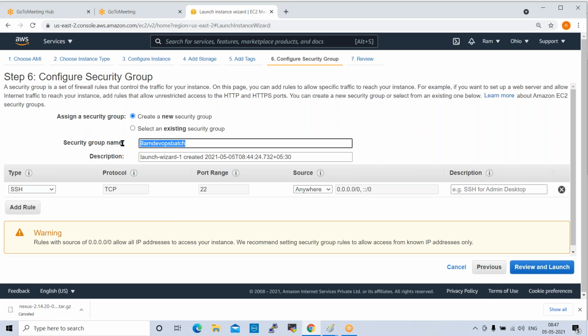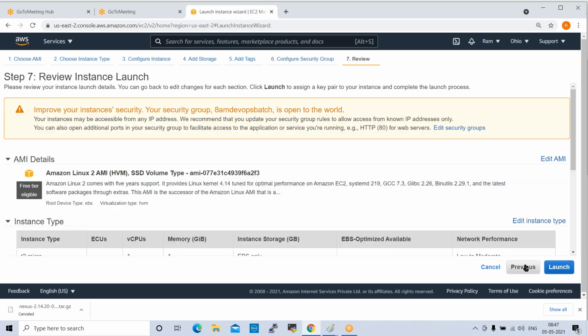Okay, so here, same copy, and the description also you can give the same. Right. Next, click on review and launch. Okay, we gave this TCP 22 anywhere. So click on review and launch.